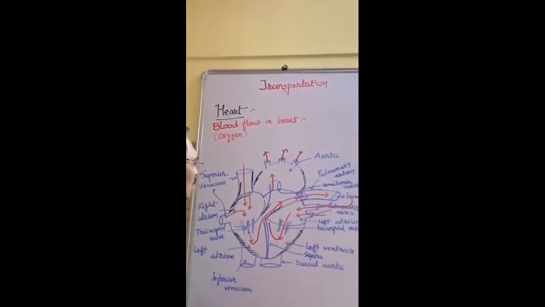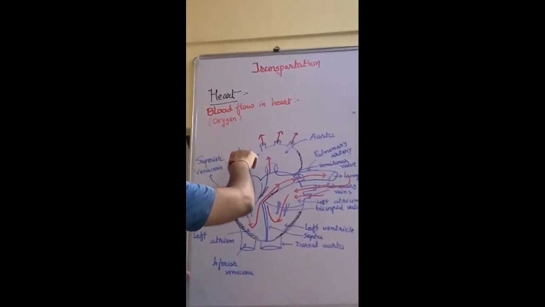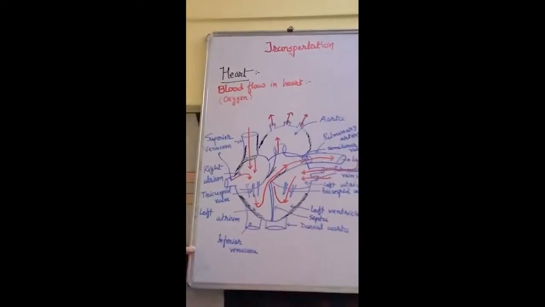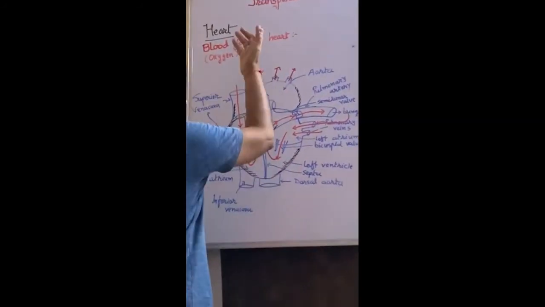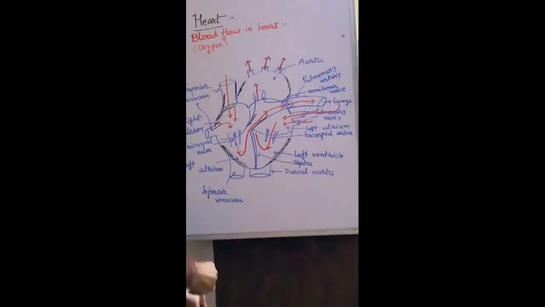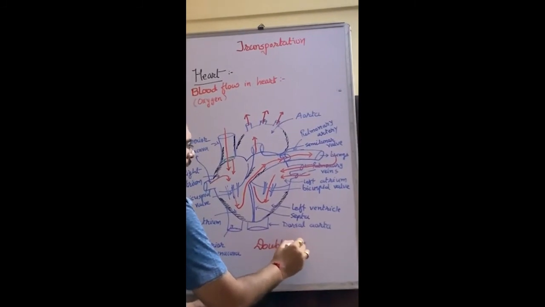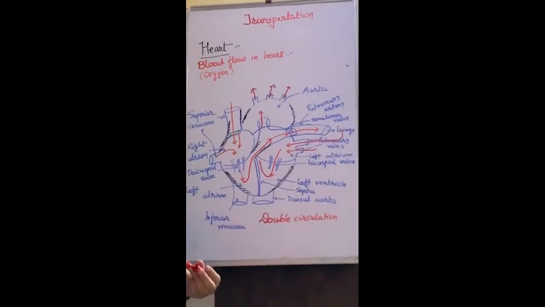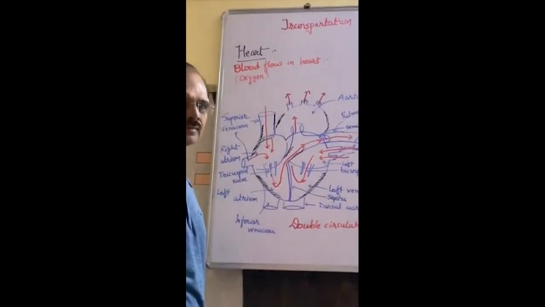Okay? Now remember this thing, that blood from the outside enters into the heart and then it comes out towards the lungs. Once the blood comes out from the heart, once again through the pulmonary vein it enters into the heart and comes out from the aorta. So this circulation is known as double circulation. Blood flows in the heart 2 times. That's why it is known as double circulation.